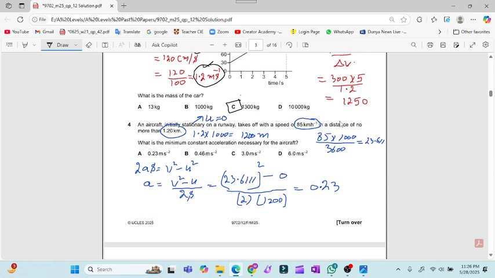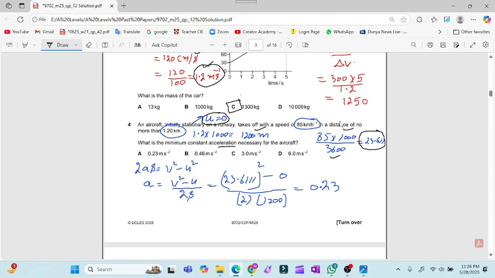Now question number 4, again there is a conversion in this question. An aircraft initially stationary, so initial velocity is 0. Then its takeoff speed is 85 km per hour. So first we will convert that kilometer per hour to meter per second. We will multiply it by 1000 and then divide it by 3600. We will get 23.611. And then 1.20 kilometer, we will convert that into meter by multiplying by 1000. We will get 1200. What is the minimum constant acceleration?